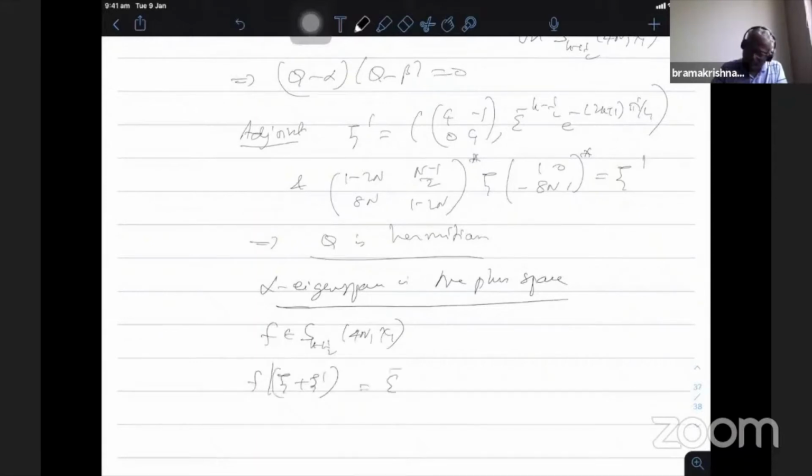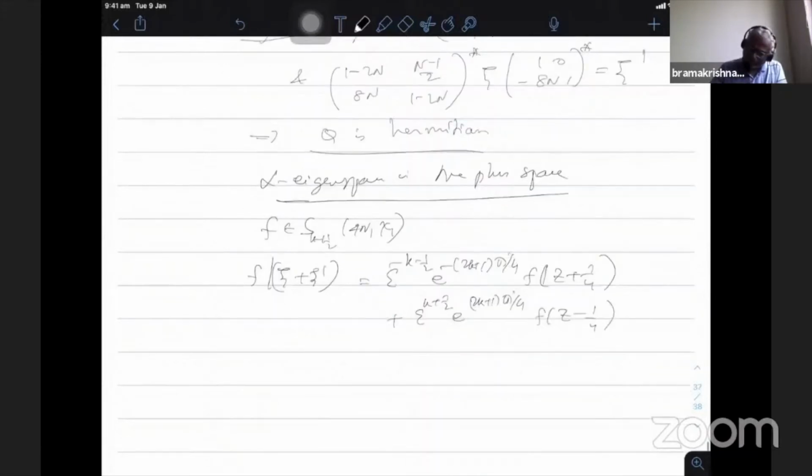So we have minus k minus half e power minus of (2k plus 1) pi i by 4, f bar f of z plus 1 by 4, plus the negative of this, the k plus half e power (2k plus 1) pi i by 4, f of z minus 1 by 4.